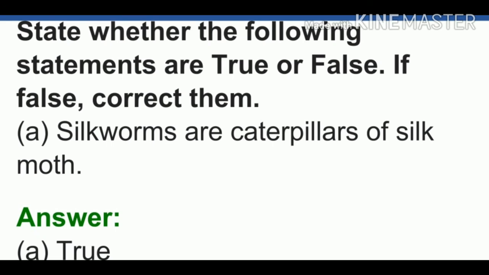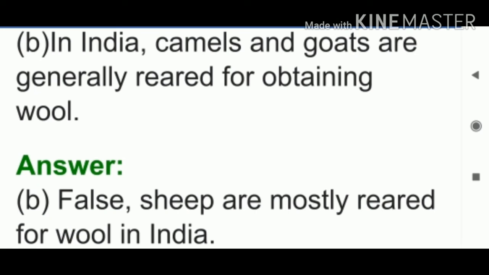Yes, the answer is true. See the second one: in India, camels and goats are generally reared for obtaining wool. Is it true? No. What's the answer? It is a false statement. Sheep are mostly reared for wool in India, not camels and goats. So you have to write whether it is false or true and then write the correct answer.